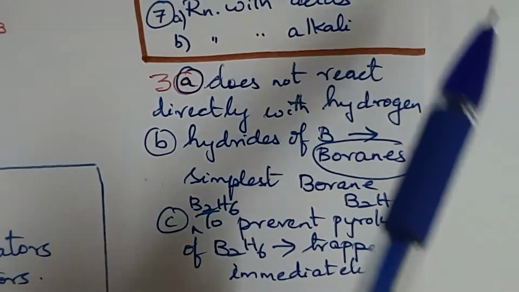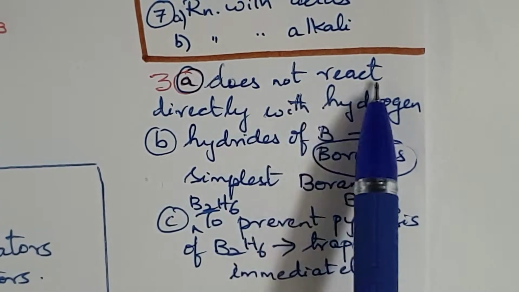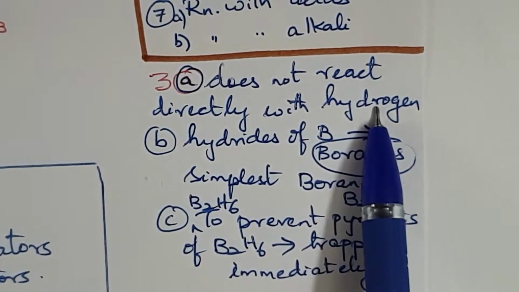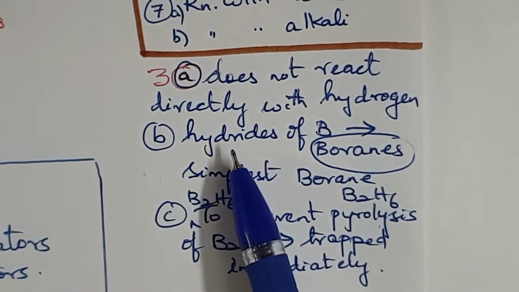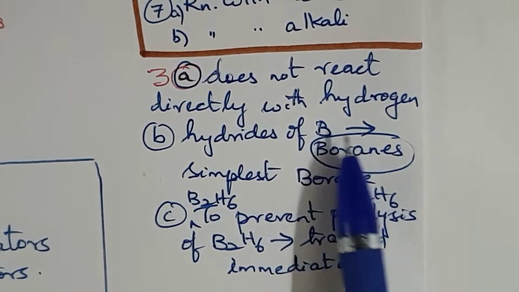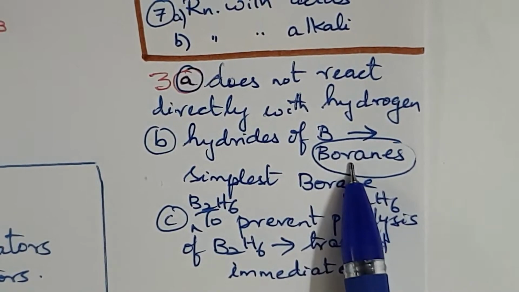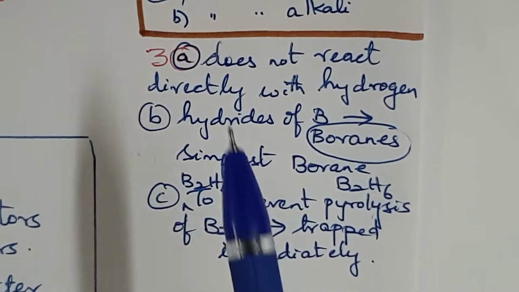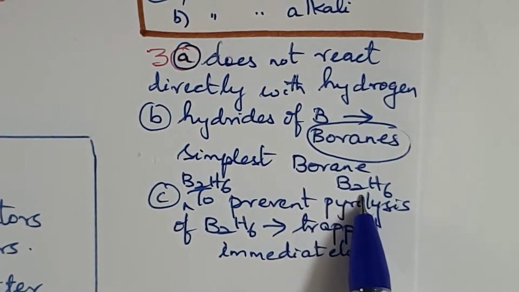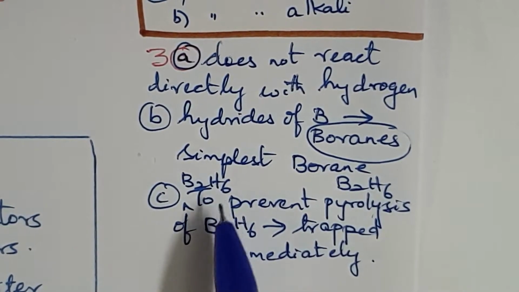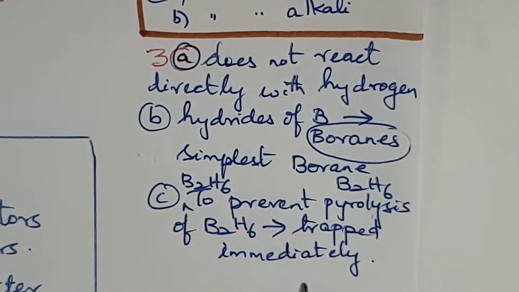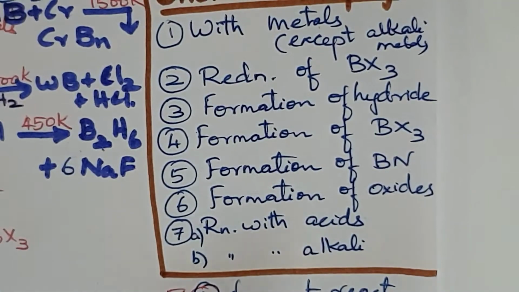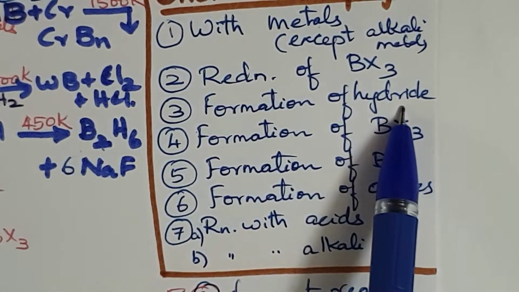In the formation of hydride, boron does not react directly with hydrogen. The hydrides of boron combine at a high temperature to form boranes, and the simplest borane is B2H6. And the B2H6 which is formed, to prevent the pyrolysis, is trapped immediately. So this you have to remember under the formation of hydrides.